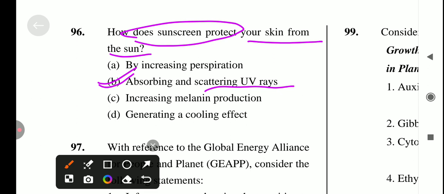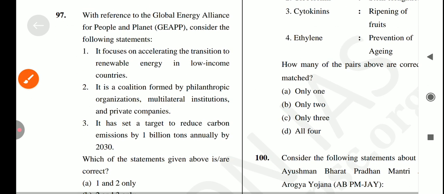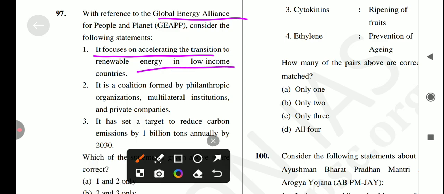So next question is: with reference to the Global Energy Alliance for People and Planet, consider the following statements. So first is: it focuses on accelerating the transition to renewable energy in low-income countries.